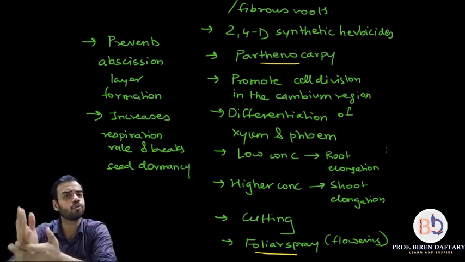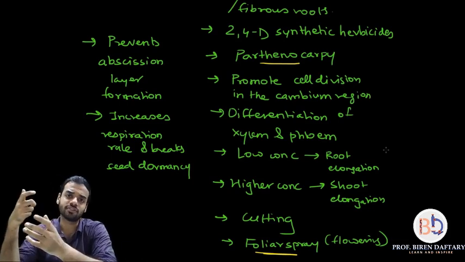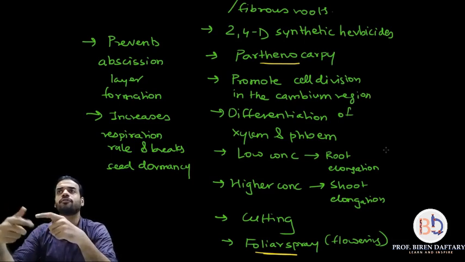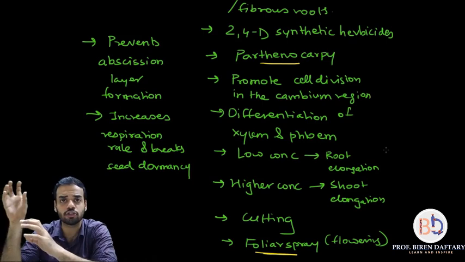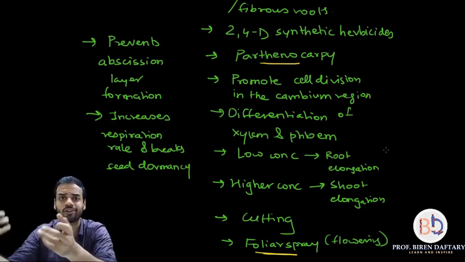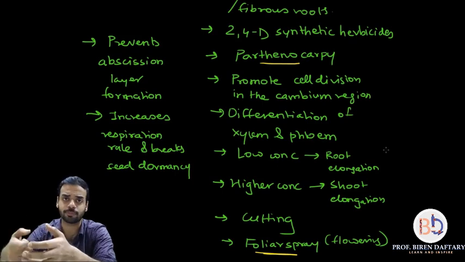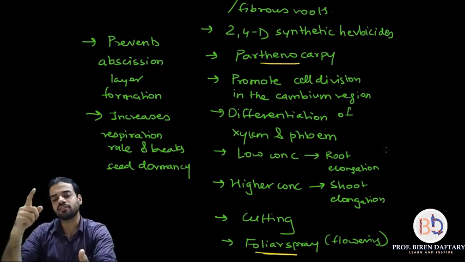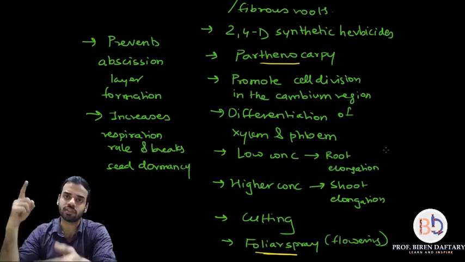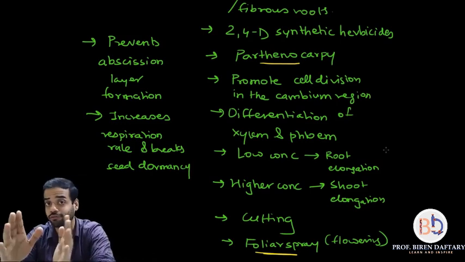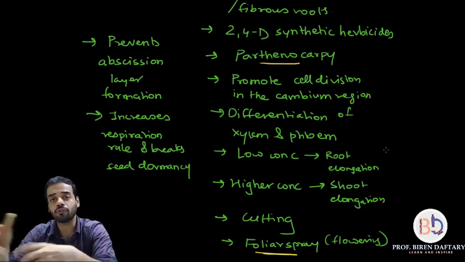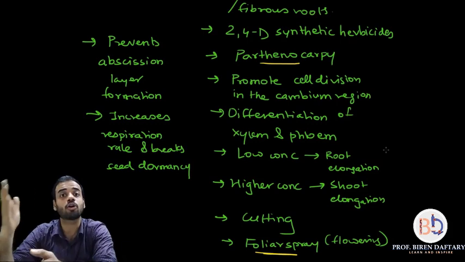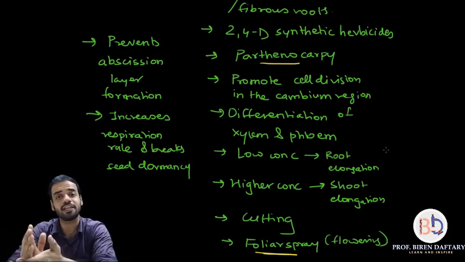Okay, next is foliar spray. I told you, this is a spray which is directly sprayed on the leaves, and the leaves absorb it. So this is mainly used for fastening the flowering process. All the show plants, all the ornamental plants which have flowers, decorative plants, in those plants if you use a spray having auxins, the leaves will absorb that and the auxins will also increase. So see, the auxins are increasing cell division, they are causing growth in stem, root, and they are also causing growth in flower and fruits. Please remember this. Obviously for all these applications you will require different amounts of auxins, that is not given in the book, but auxins can help you in achieving all these things. So flowering can also be done.